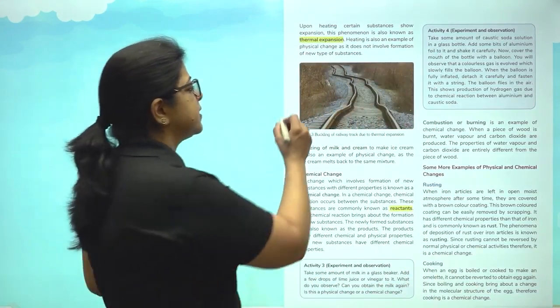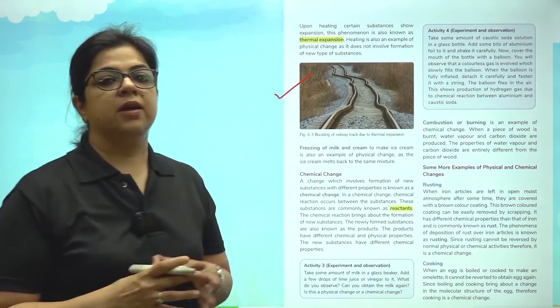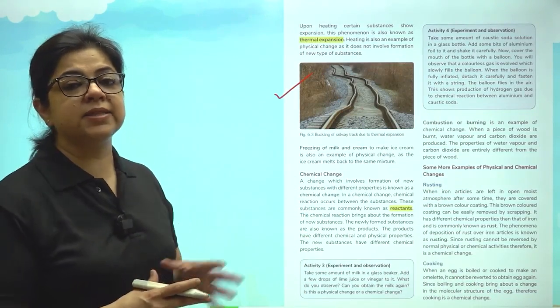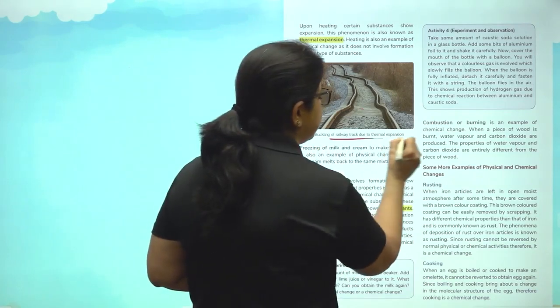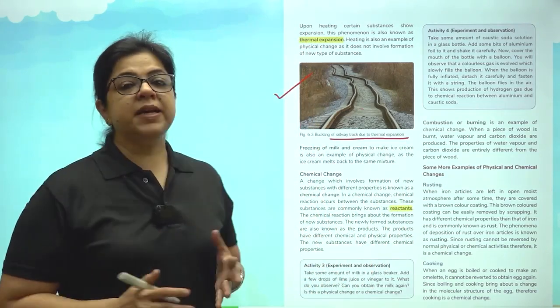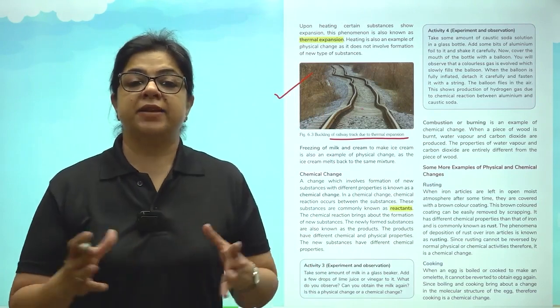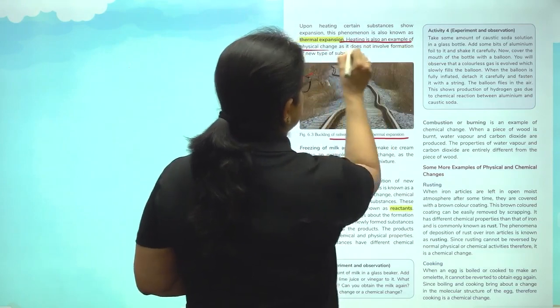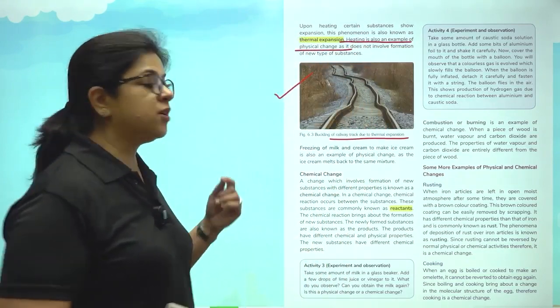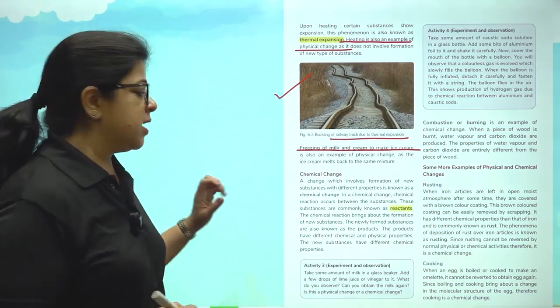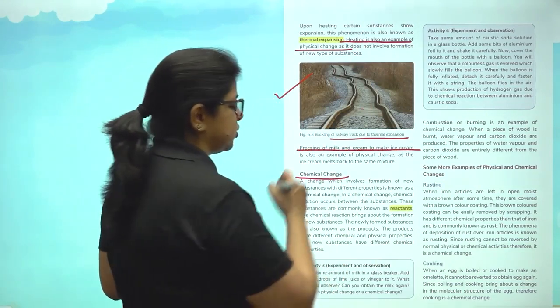Now children, another example that we see in change is when heating takes place, we know that railway tracks may change shape because of thermal expansion. Thermal expansion means expansion due to heat. So, heating is an example of physical change. Freezing of milk to make ice cream is an example of physical change. Now, let's come to chemical changes.